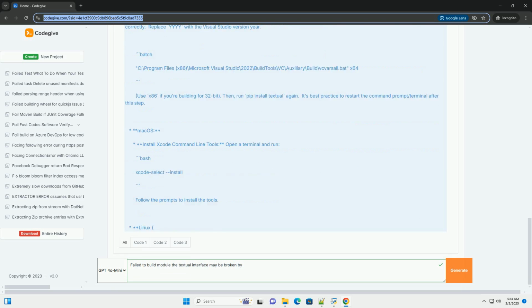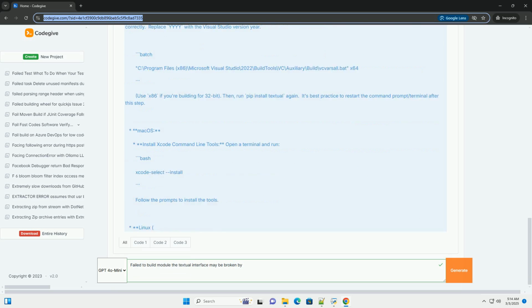10. Examine the build logs more closely, if available. When pip fails to build a module, it often produces a detailed log of the compilation and installation process. This log can provide valuable clues about the cause of the error.